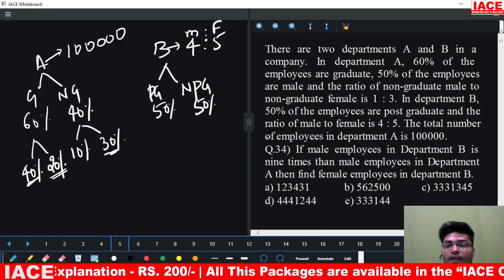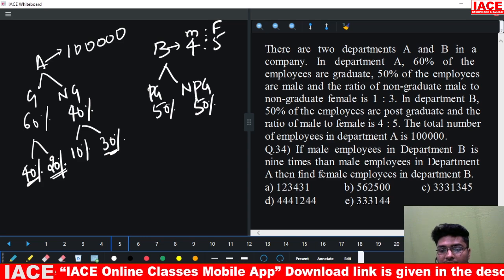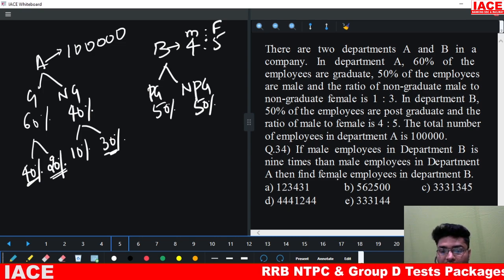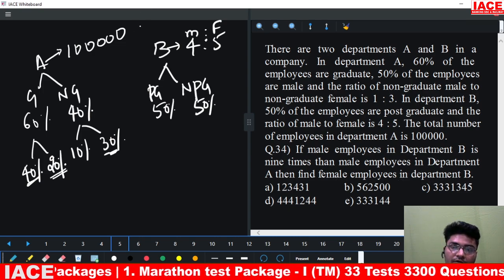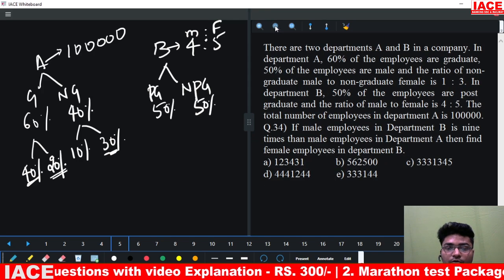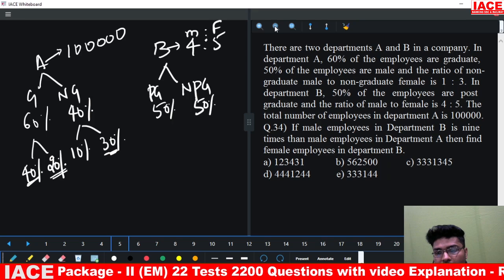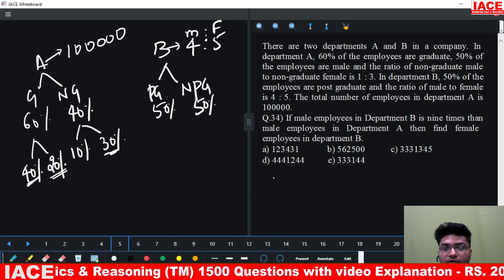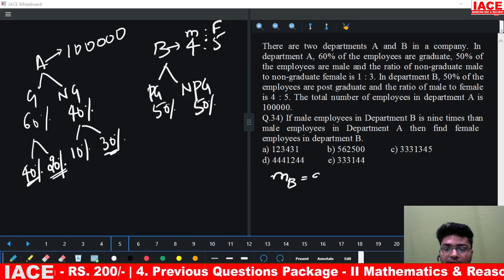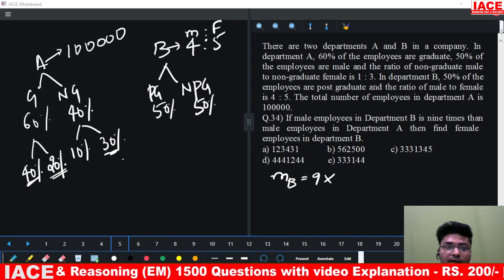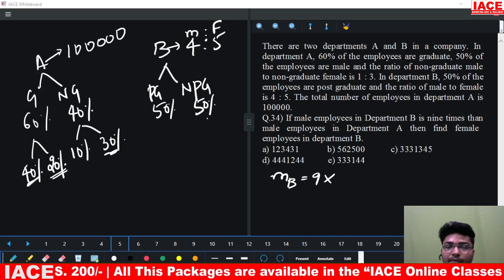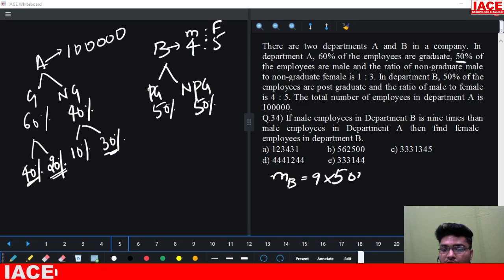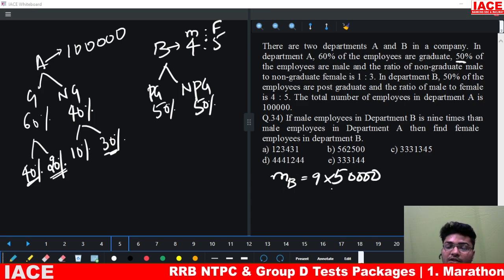Next question. Next, if male employees in Department B is 9 times the male employees in Department A, then find female employees in Department B. So what we know is how much is the male employees in department A. From there we can find out male employees in department B. So male employees in department B will be 9 times of male employees in department A. Male employees in department A is how much? 50%. 50% means how much? 50,000.